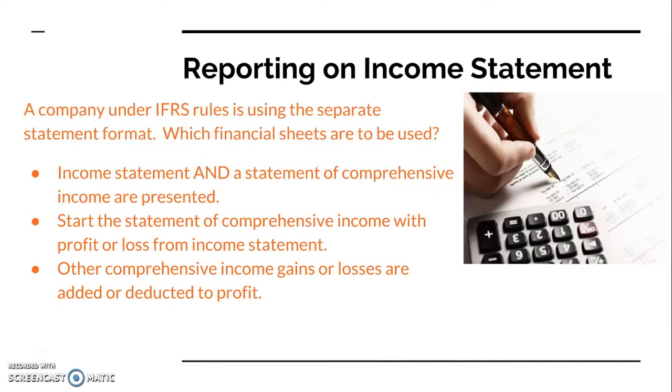Now that you have learned about the all-inclusive format, the company recording under IFRS once again is using the other option called separate statement format. Which financial statement would the accountant use? Options could be the balance sheet, income statement, or statement of comprehensive income. Well, actually, the accountant must present it on the income statement followed by a separate statement of comprehensive income. In this case, the statement of comprehensive income starts with the profit or the loss that was initially reported on the income statement. The other comprehensive income changes are then deducted or added to the profit. The end result should be the comprehensive income.